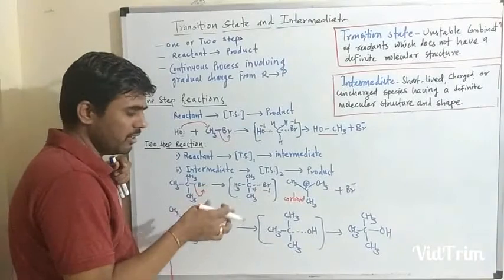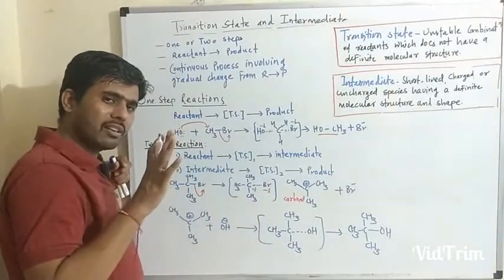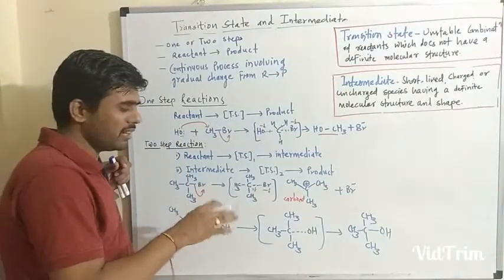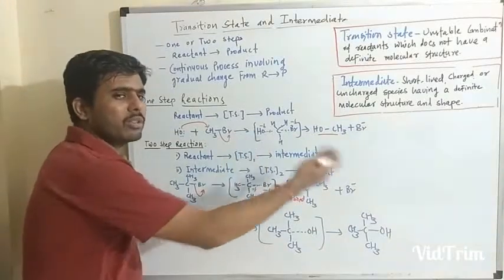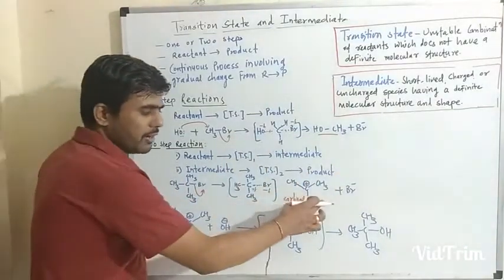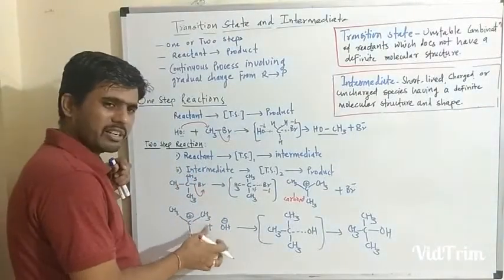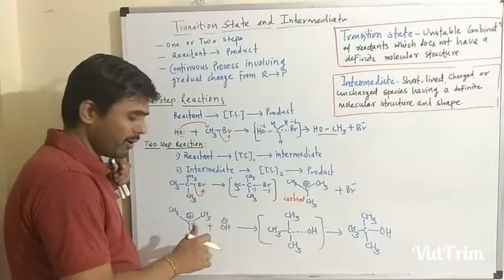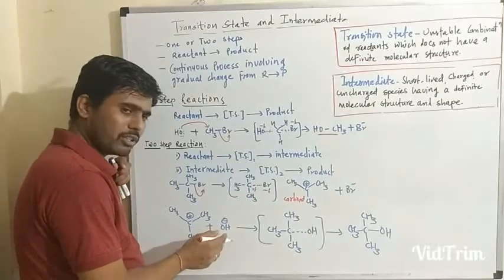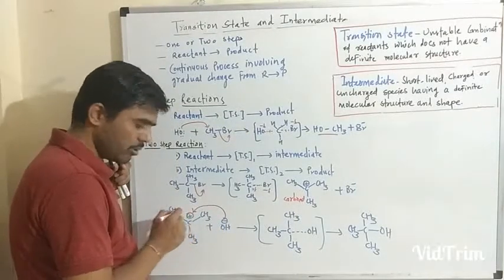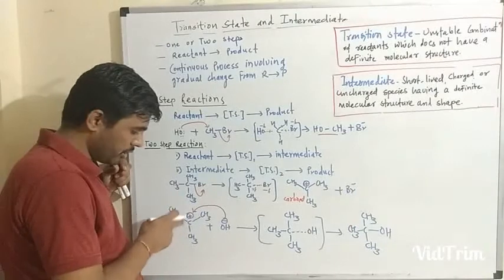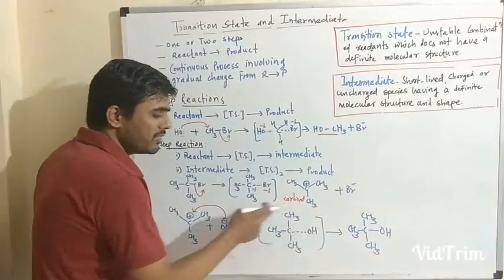As I said, transition states are less stable, so they easily collapse into the corresponding products or intermediates. Now in the second step, that intermediate is attacked by the nucleophile, which in this case is hydroxyl. It can easily attack this carbocation. It forms again a transition state.